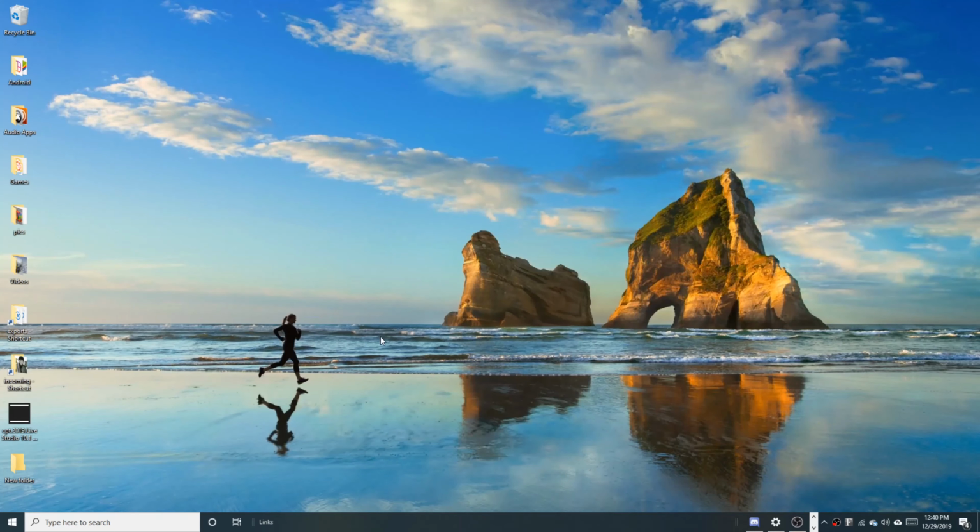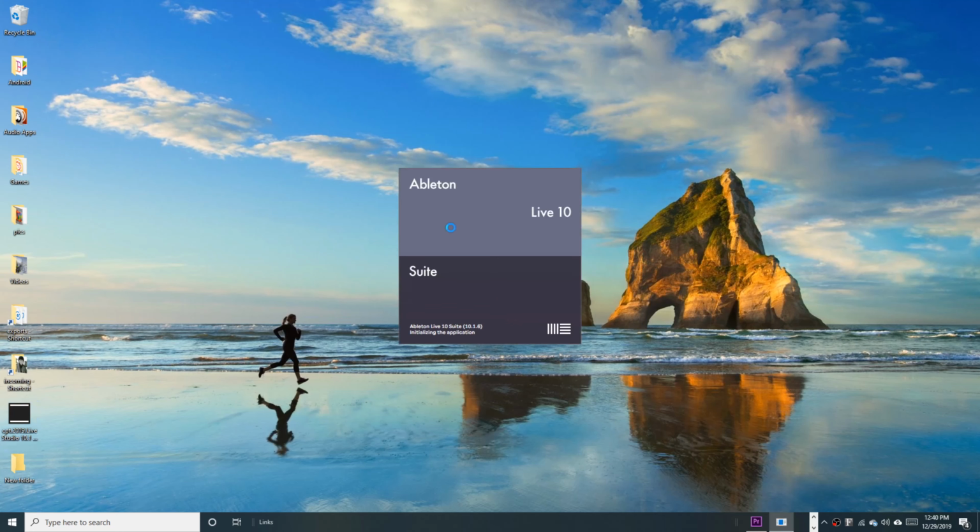All right, so let's get this bad boy installed. First thing you're going to want to do is double click the Ableton package for the templates. This will install them into your computer. It's going to take a minute to set this up.